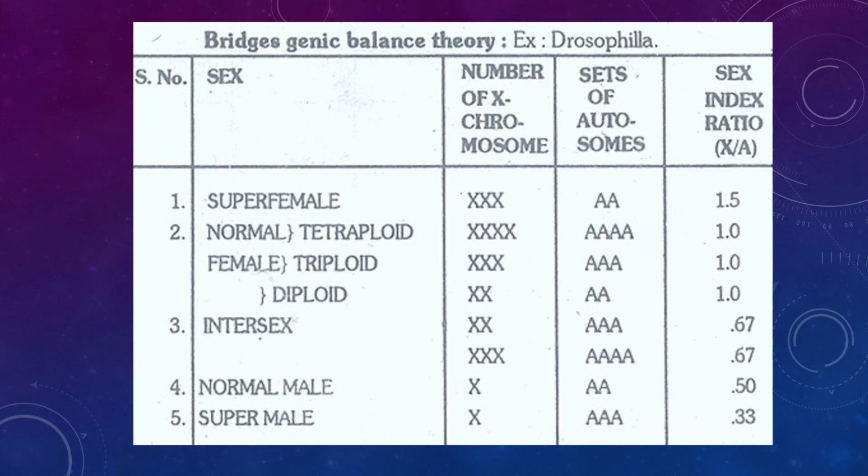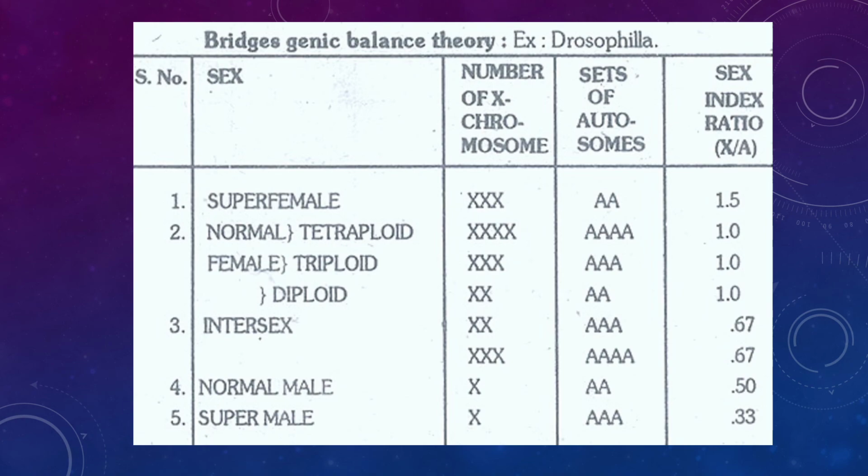If the X by A ratio is 0.5, then it is a normal male. And if the X by A ratio is below 0.5, that is 0.33, then it is a super male. So the organism will be a male, female, super male, intersex or super female, depending upon the X by A ratio.